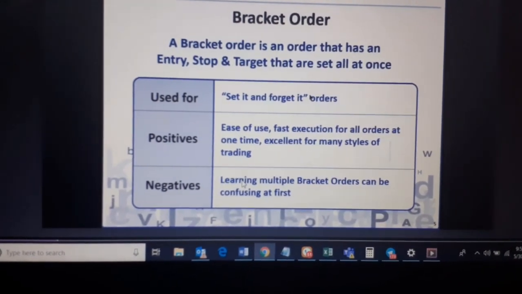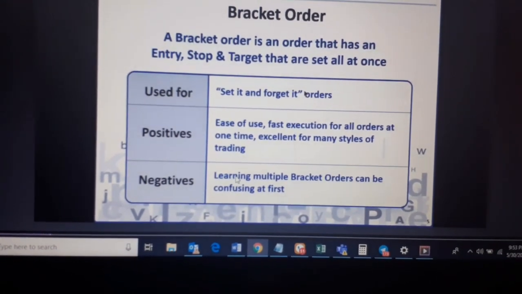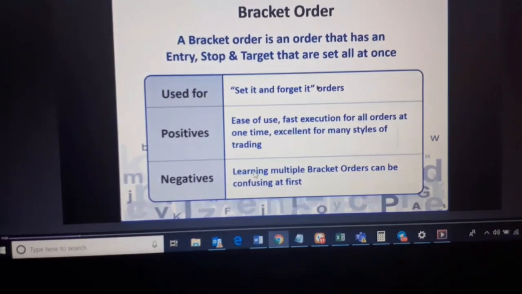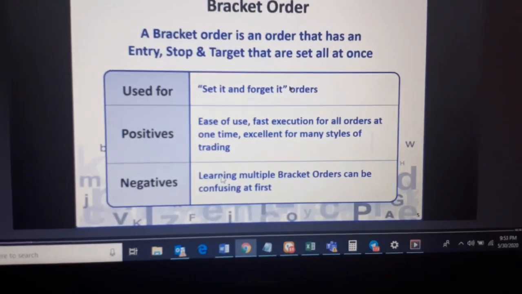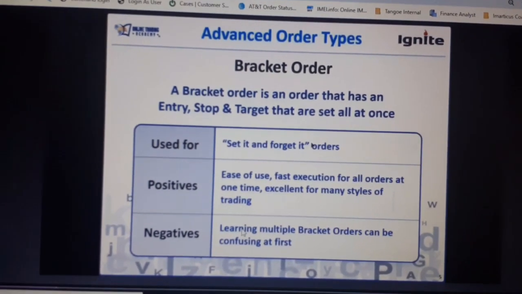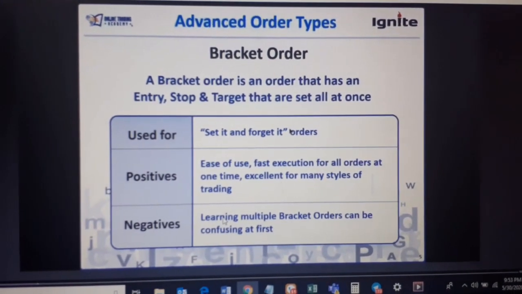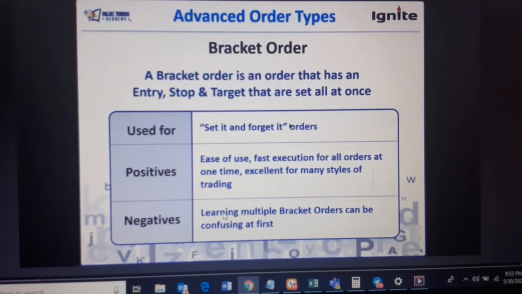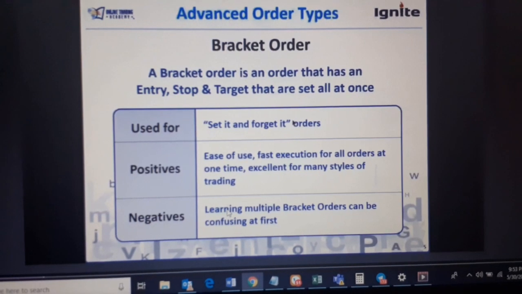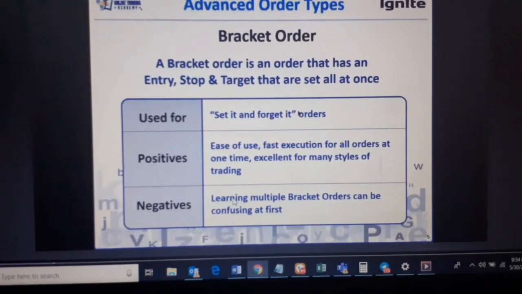The positives are ease of use, fast execution for all orders at one time, and excellent for many styles of trading. Ease of use, because you can put in a set it and forget it trade. Negatives: learning multiple bracket orders can be confusing at first, but don't worry, it's not that confusing. Bracket orders will not maximize profit and minimize loss. Your demand zone and supply zone will maximize profit and minimize loss.